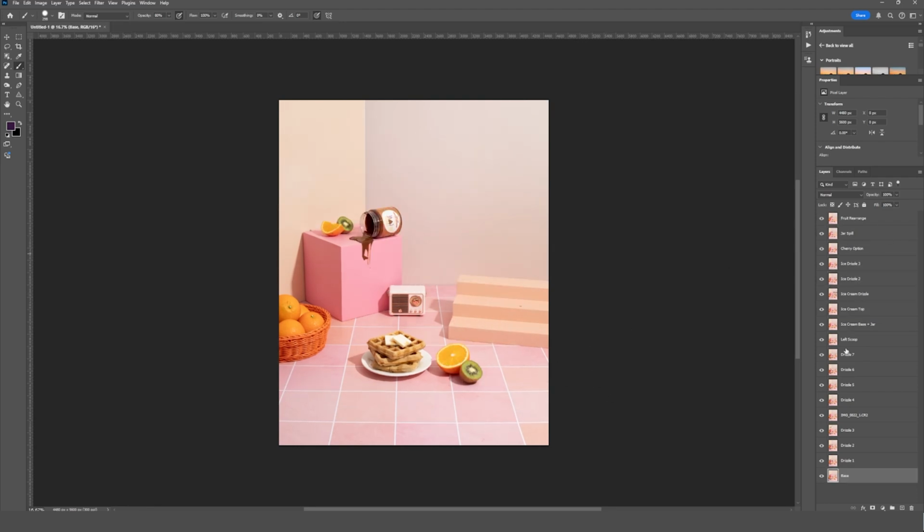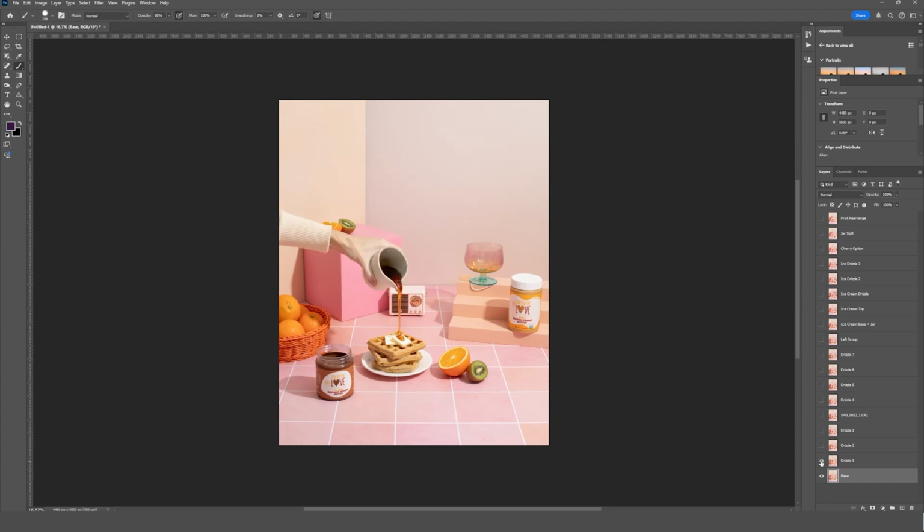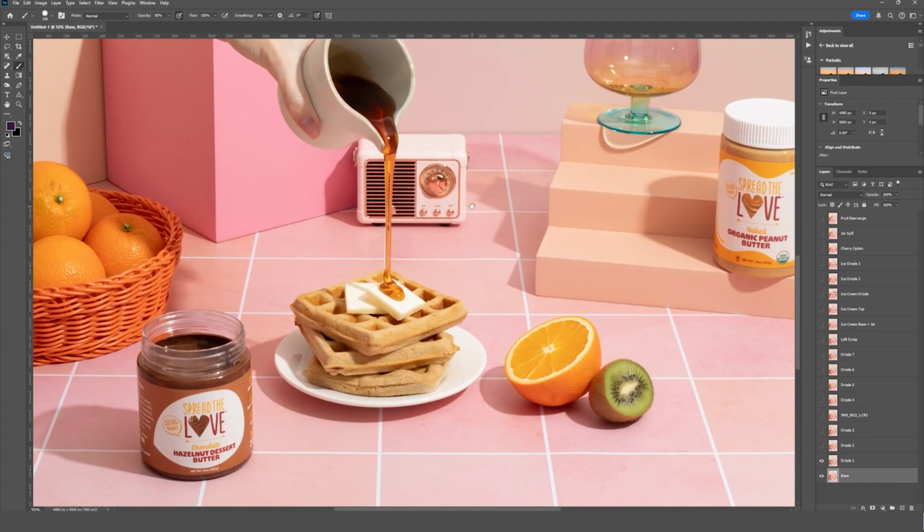Okay, so now I've turned all of these back on as I've gone through to rename. So let's just go back to the beginning, hold Alt or Option again, and click on that eyeball icon on the bottom layer. And we're just gonna turn on one layer at a time as we paint in the areas that we wanna keep. So let's turn on our Drizzle 1 layer. And so the main thing that I would like to keep for this particular image is just this nice drizzle that we see falling onto the butter here.